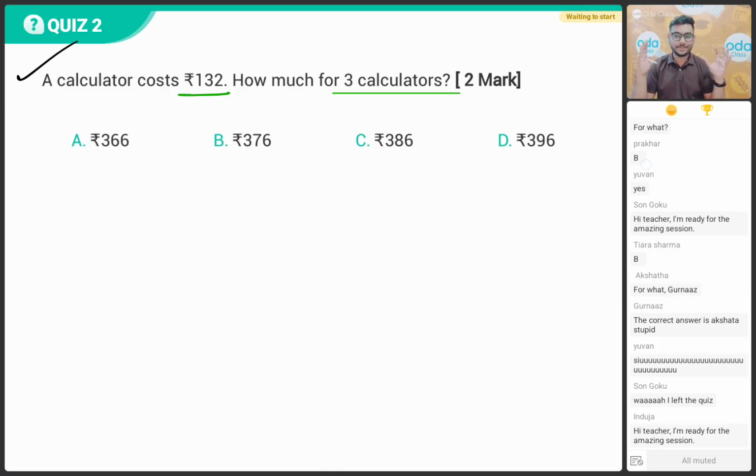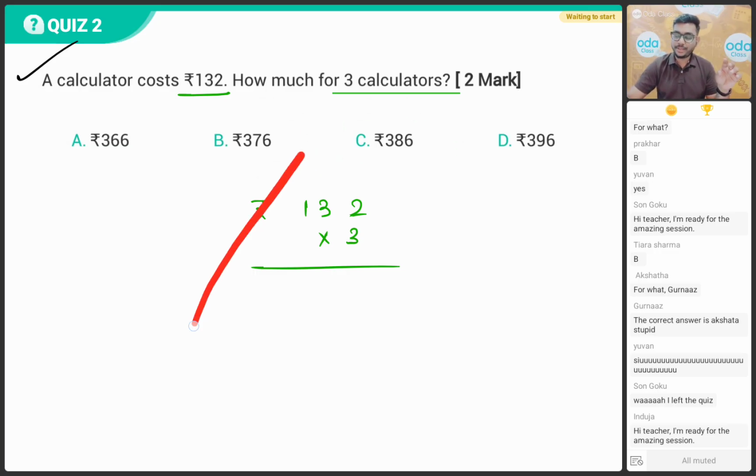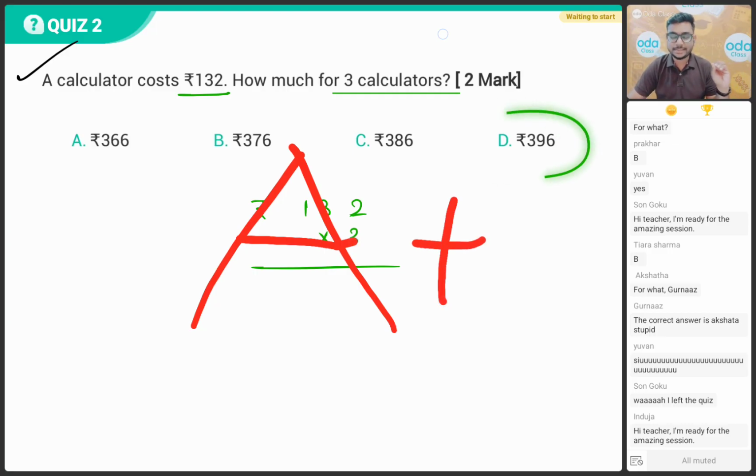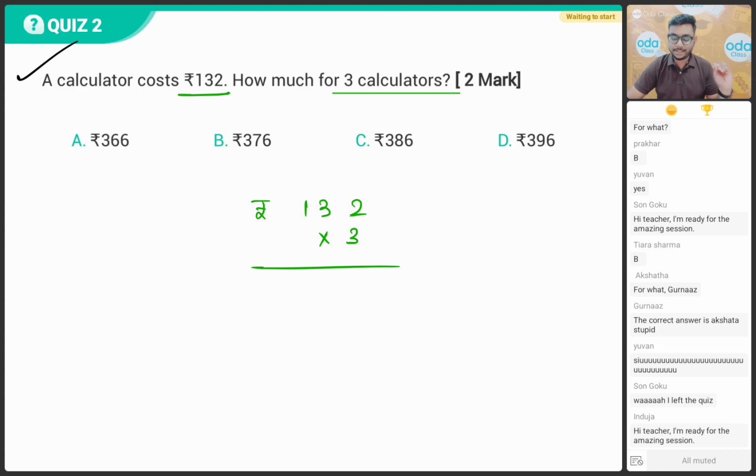Okay, so basically, you know that, students, repeated addition is known as multiplication. So you are not going to add this number 132 three times. Not possible. So what we do is multiply rupees 132 by 3 and tell me what the correct answer will be, bacho. Is it option A, 366, option B, 376, option C, 386, or option D, 396? Bacho, tell me what the correct answer will be.